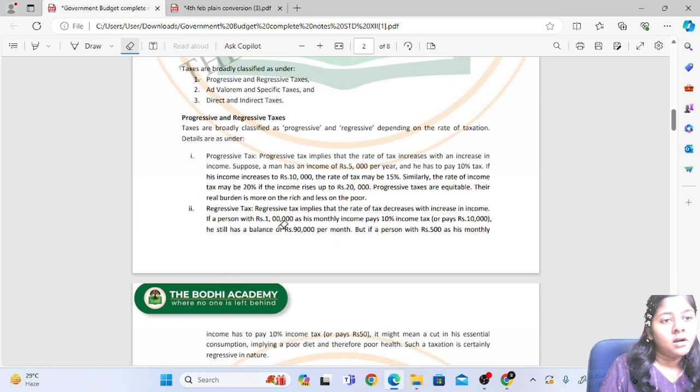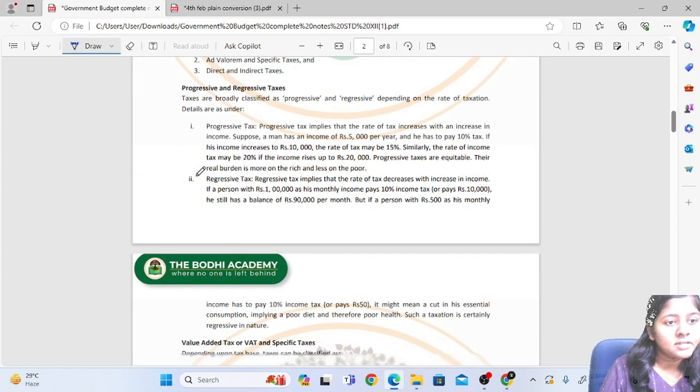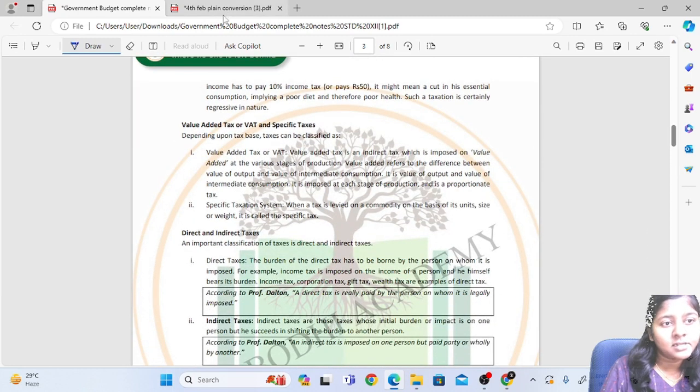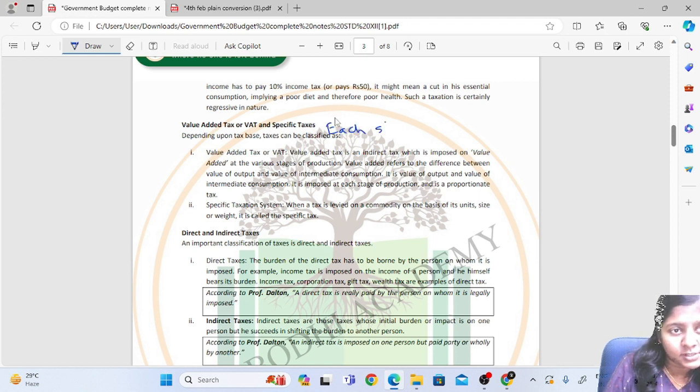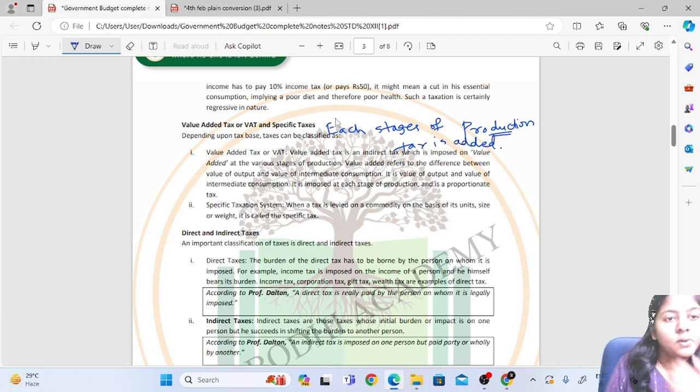So we saw progressive tax, regressive tax, and now we'll come to value added tax. Value added tax is applied at each stage of production, where the tax is added. So value added tax is an indirect tax which is imposed on value added at the various stages of production. Value added refers to the difference between the value of output and intermediate consumption.